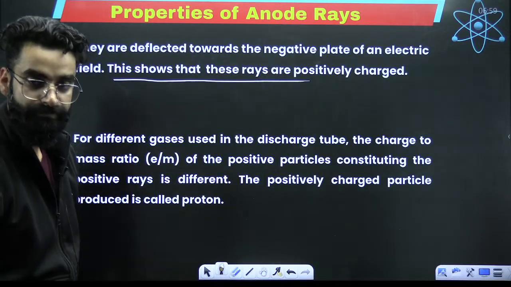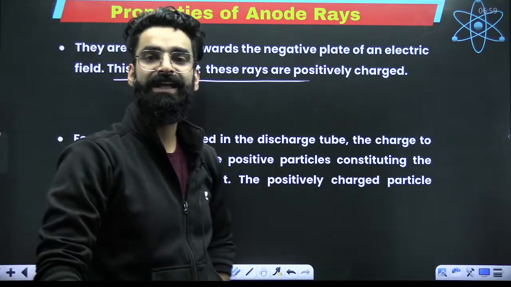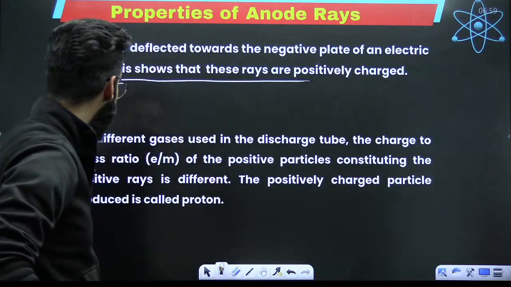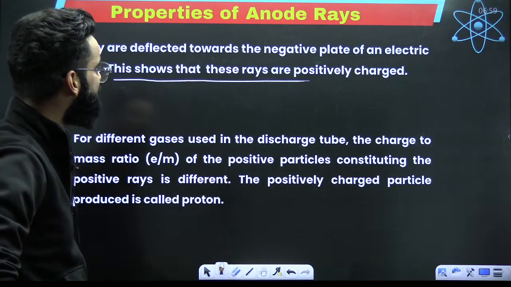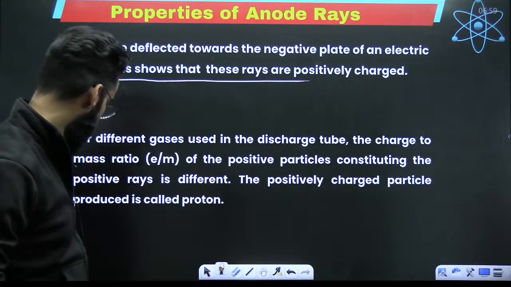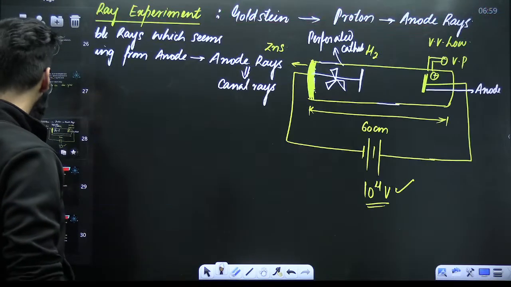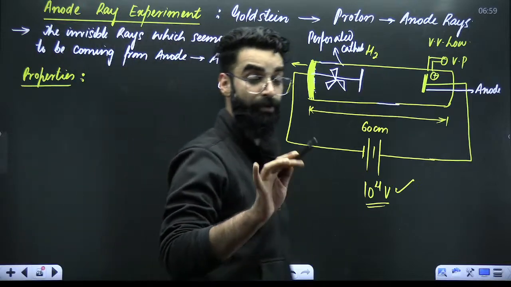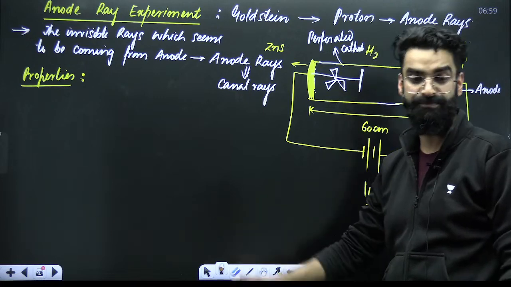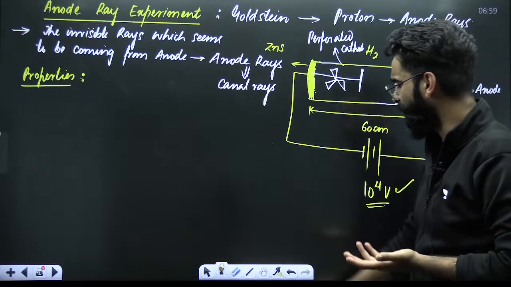Perfect, guys. And after that, these positively charged particles of which these anode rays were made up were called protons. Perfect. So I believe all these things are clear. These anode rays are made up of some particles. Those particles carry certain charge. They have got some mass. They carry the positive charge, and these positively charged particles were called protons.